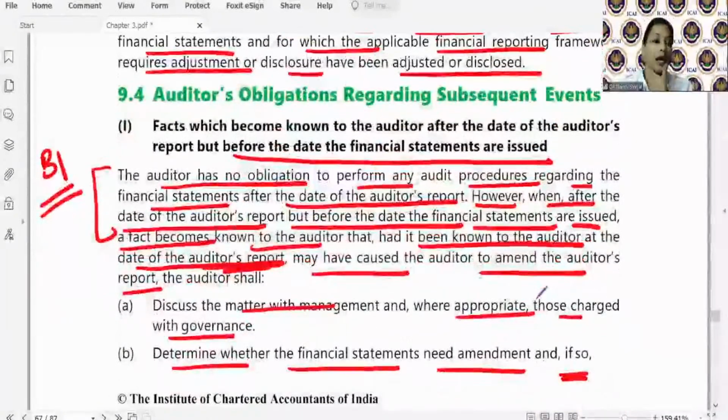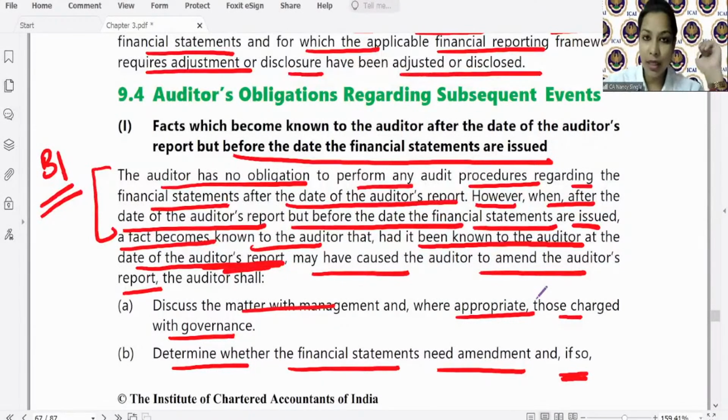Look, we are discussing what? About period B, that is after the date of audit report. The auditor comes to know something after the auditor has given his audit report. Then after that he becomes aware of a fact that is so significant that had it been known to the auditor at the date of the audit report, it would have caused the auditor to amend the auditor's report.